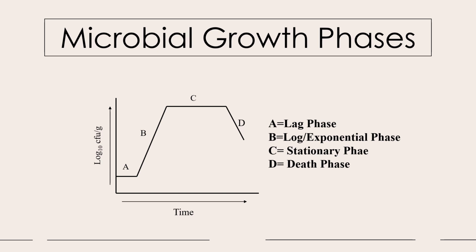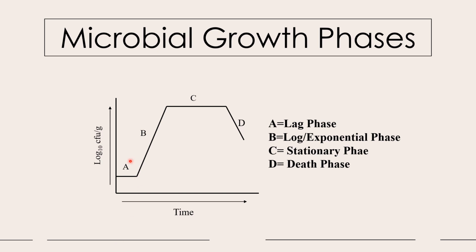It is a very important question every year which comes in GATE, and questions are asked from every angle from this growth phase. Try to understand the growth phase properly. We can see here a graph which is plotted as CFU per gram in the y-axis and time in the x-axis. So it means as the time increases, there will be growth in the microbial count.